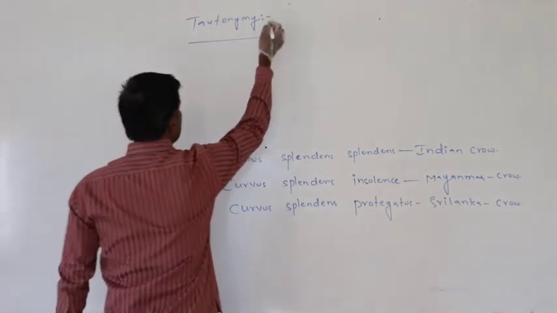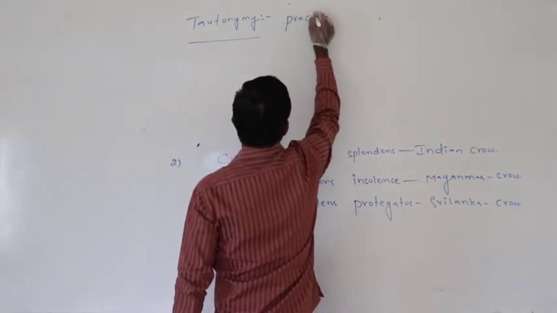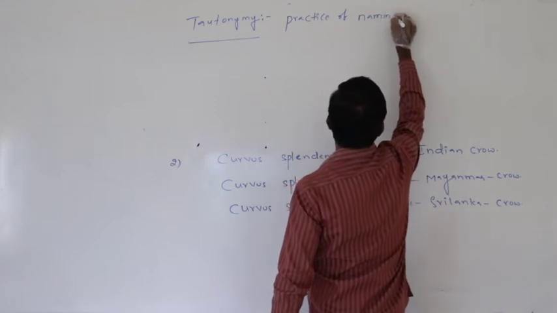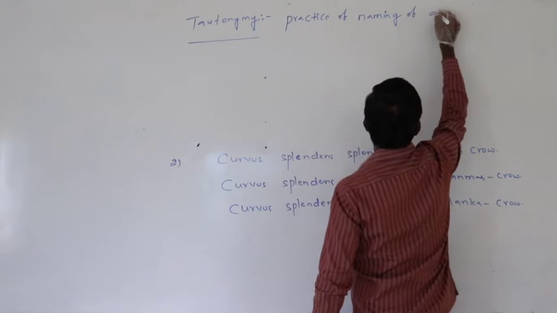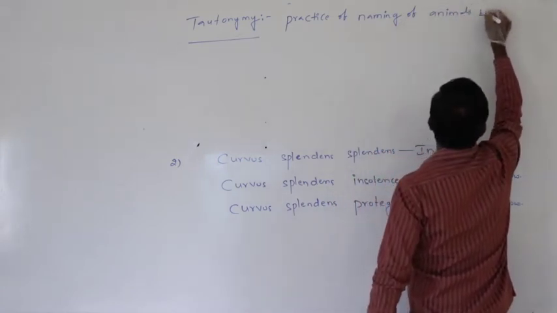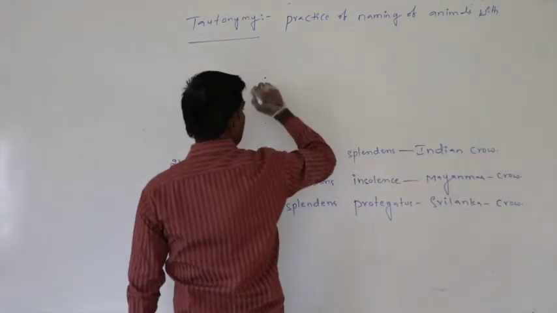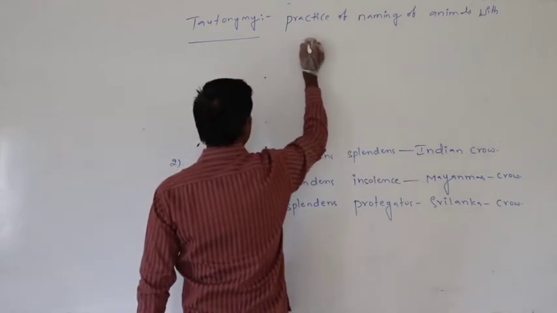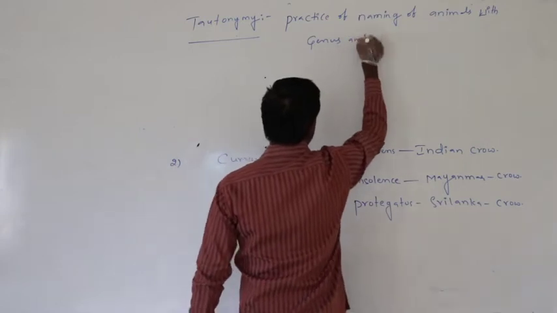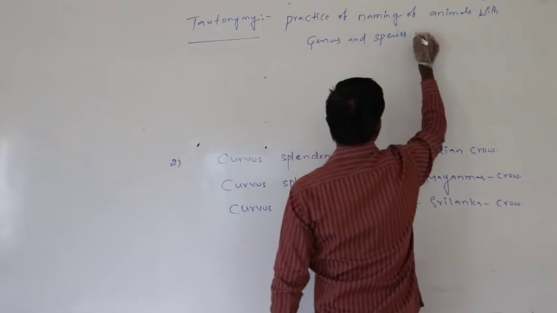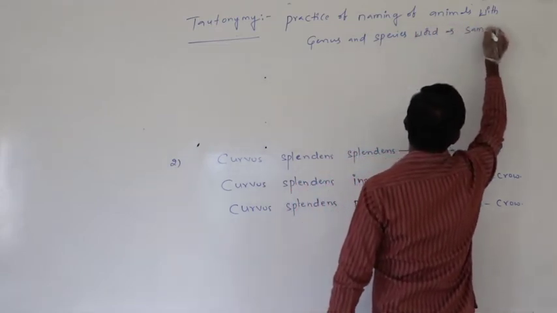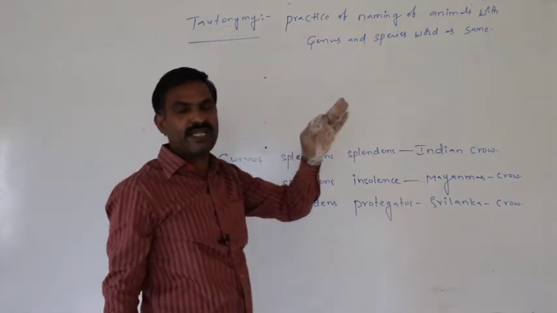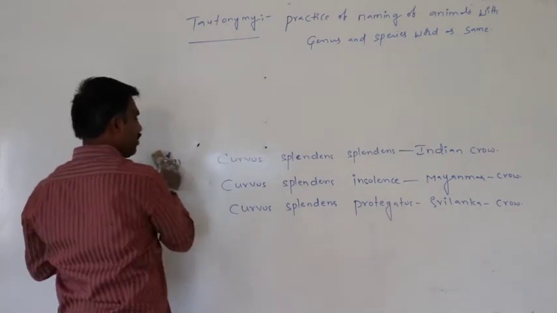For example, what does tautonym mean? The practice of naming an animal with the genus and species word the same. The process of naming an animal with the genus and species word as the same is said to be tautonymy. Such a name is said to be a tautonym.